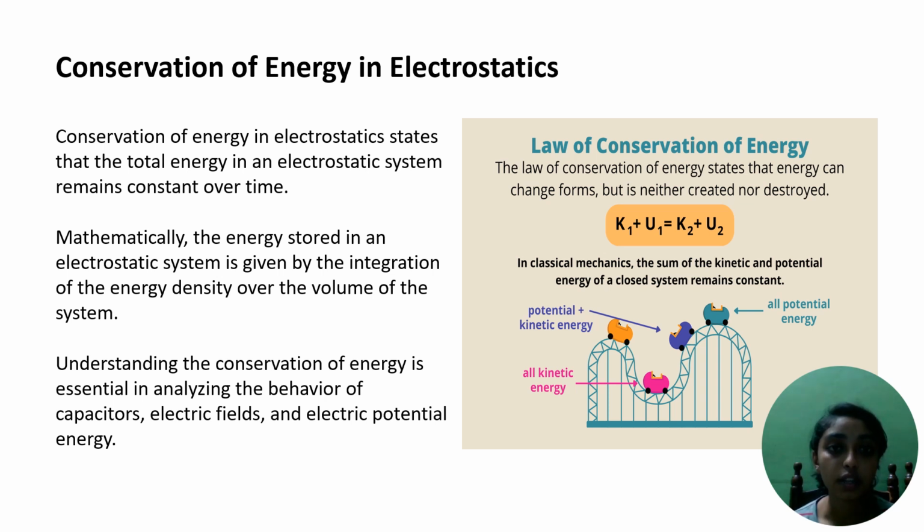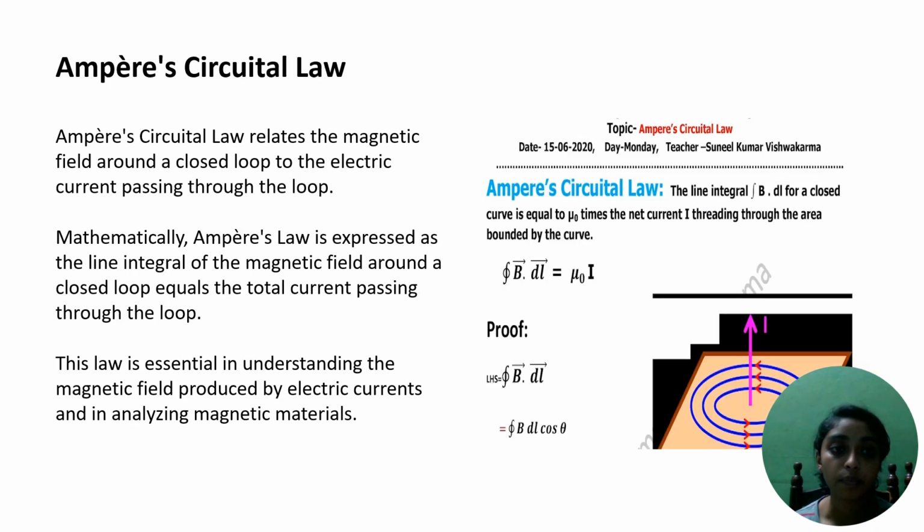Conservation of energy in electrostatics. Conservation of energy in electrostatics states that the total energy in an electrostatic system remains constant over time. Mathematically, the energy stored in an electrostatic system is given by the integration of the energy density over the volume of the system. Understanding the conservation of energy is essential in analyzing the behavior of the capacitors, electric fields and electric potential energy.